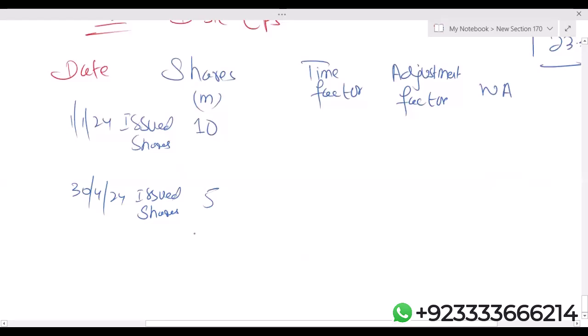So it means on 30th April, total number of shares will become 15 million. From 1st January 24 till 30th April 24, the time period is 4 months.